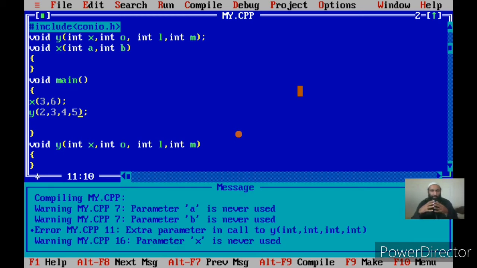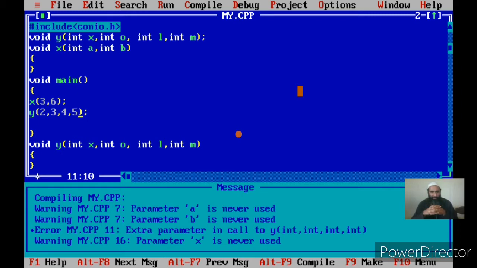So this is a general rule that is followed for functions. In a function call, the number of actual parameters passed to the function should be the same as the number of formal parameters. It cannot be more and it cannot be less. We have seen that if we pass fewer actual parameters, there is an error, and if we pass an extra parameter, there is an error. So the number has to be the same. We have to specify as many actual parameters as there are formal parameters.